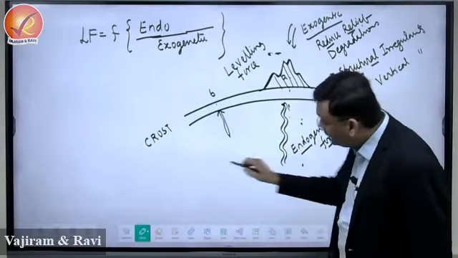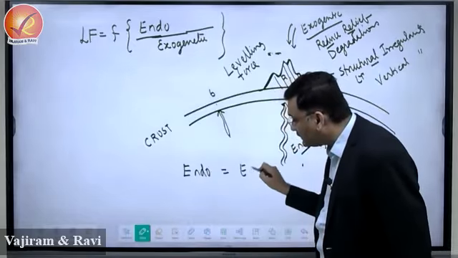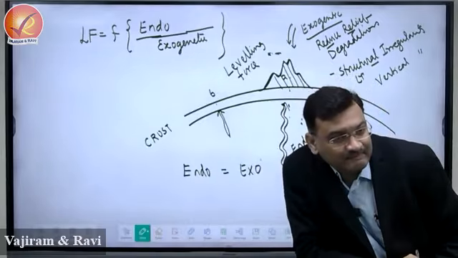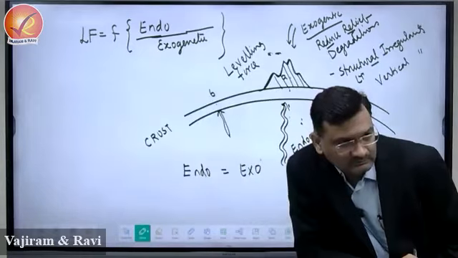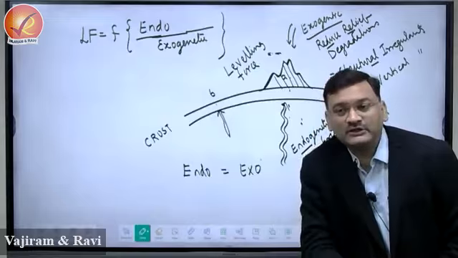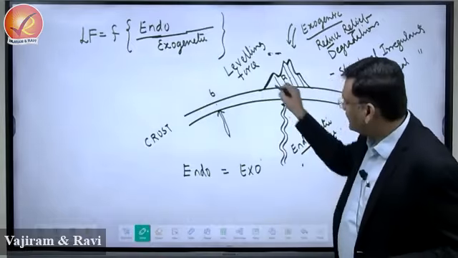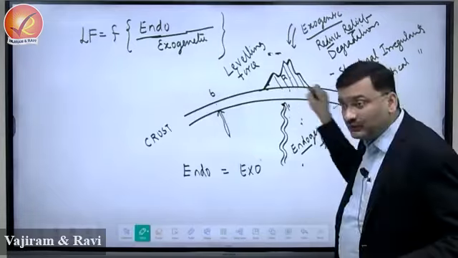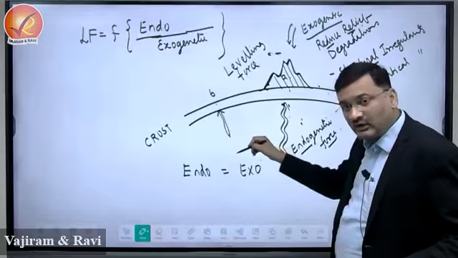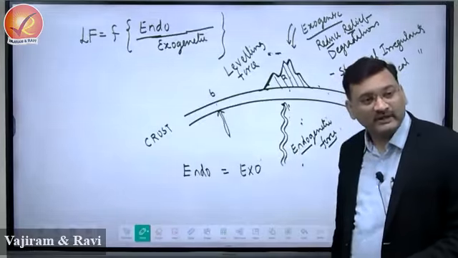Now if I say this endogenetic and exogenetic force are operating with the same intensity, what will happen? Yes, what will be the result of these two forces operating with the same intensity? The surface will be flat. There will be uniformity of the surface of the earth if these two forces are operating in equilibrium. But are these two forces operating in this way?